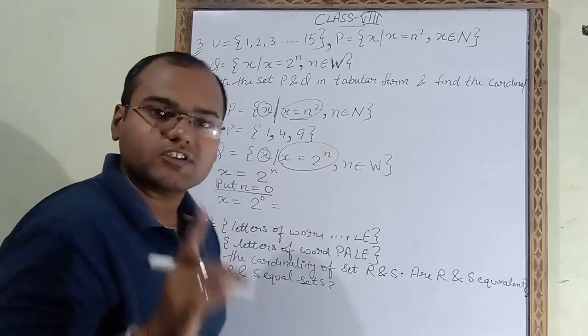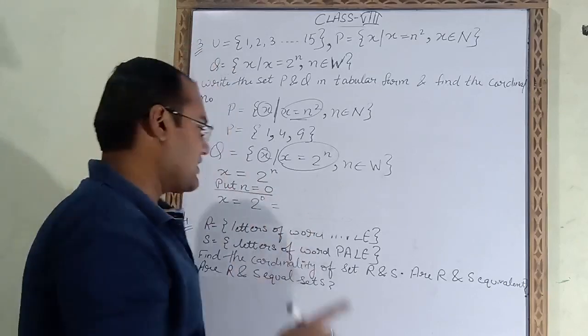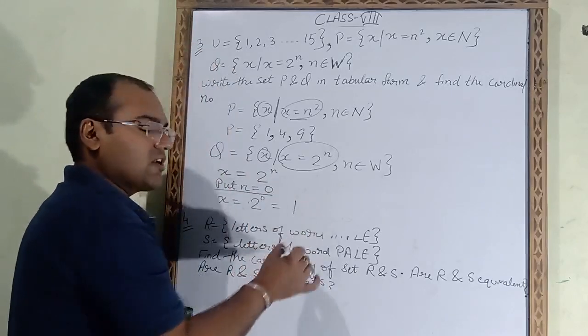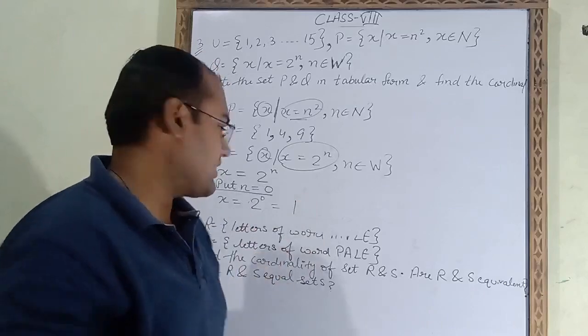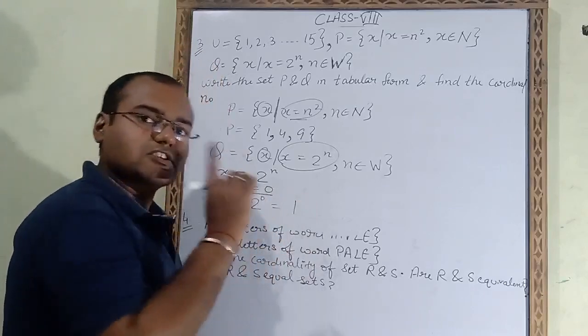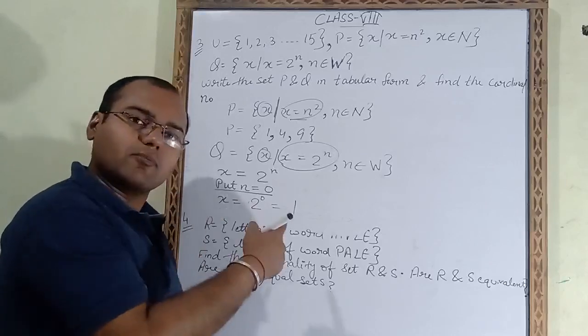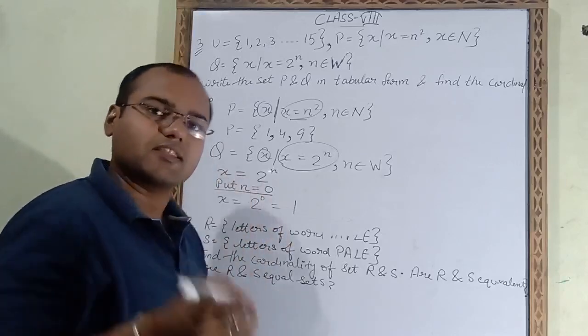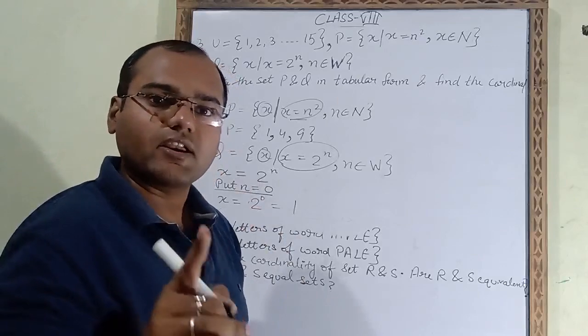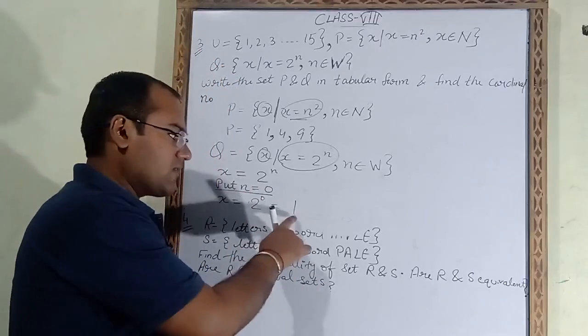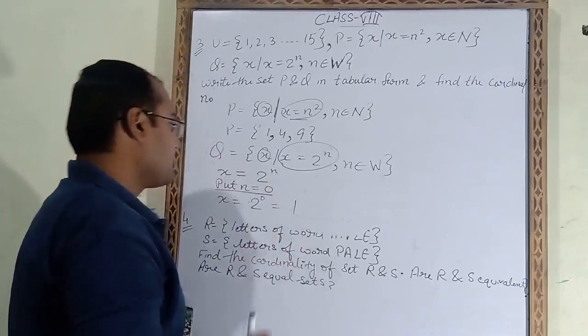If any number has power 0, the final answer will be 1. You have to remember it. Here it is 2, but if instead of 2 it is 3 with power 0, then also the answer will be 1.